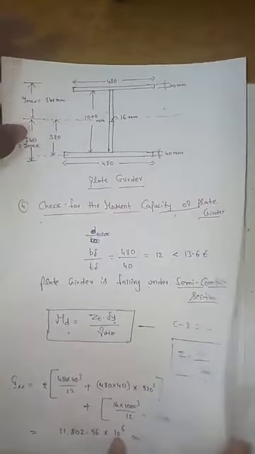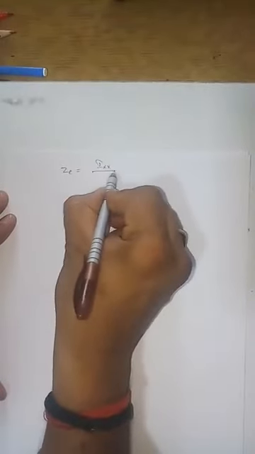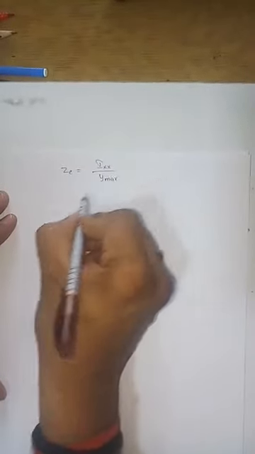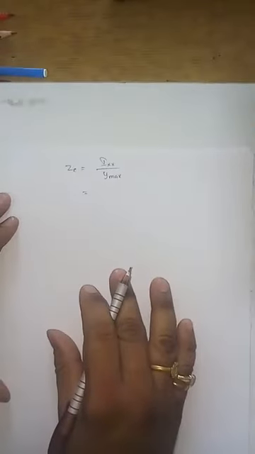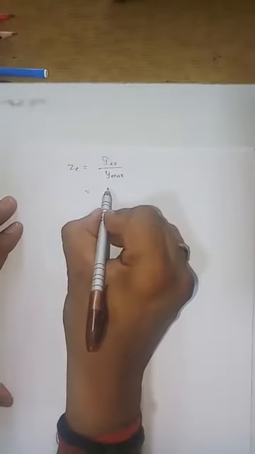After getting the moment of inertia, calculate your section modulus. What is the value of the section modulus? ZE is equal to Ixx by Y maximum. Okay, so what is Ixx?